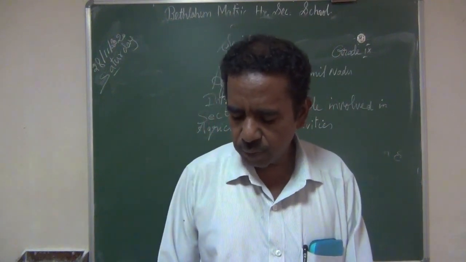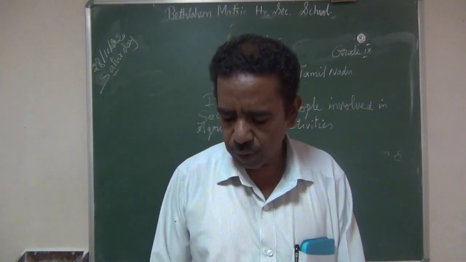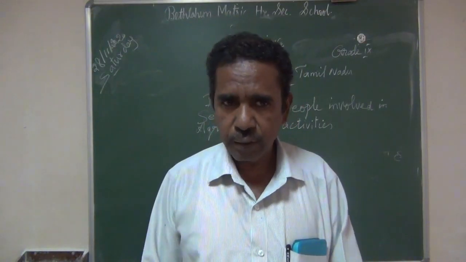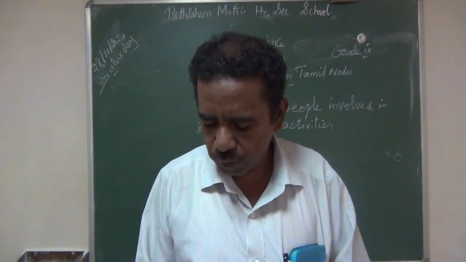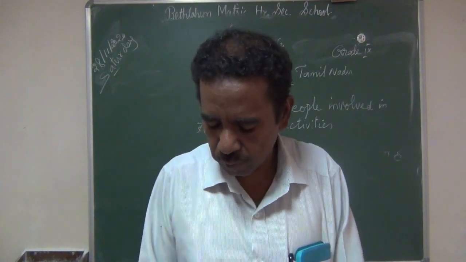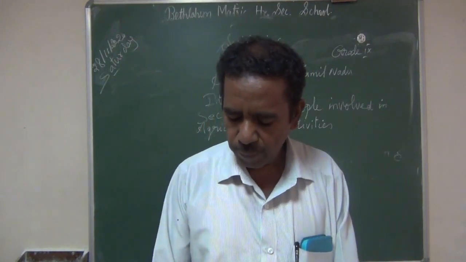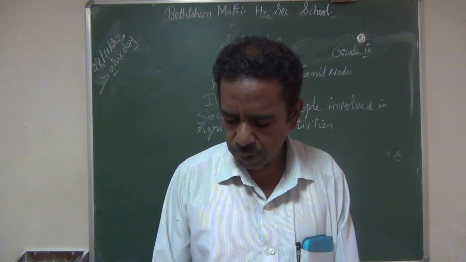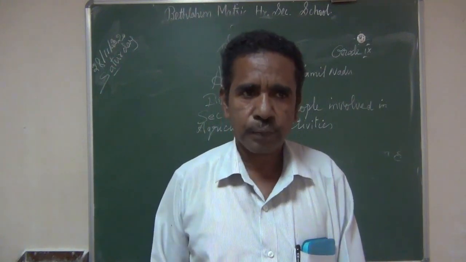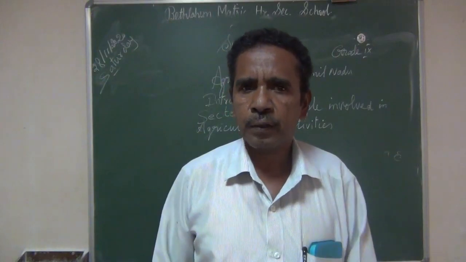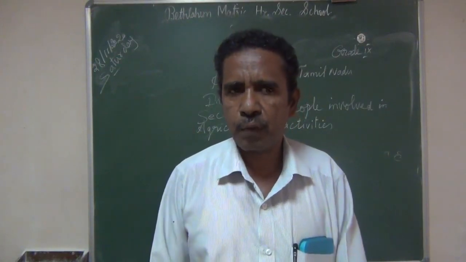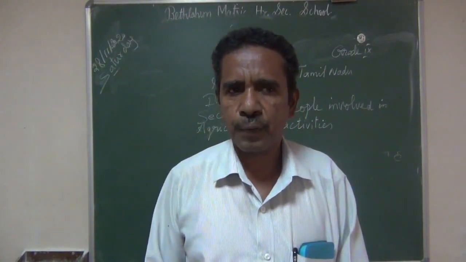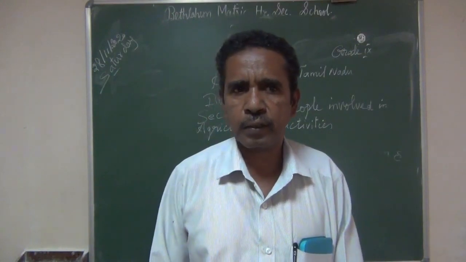Fill in the blanks. The major occupation of people in Tamilnadu is agriculture. You can see the spelling in the book. Agriculture is the answer. Tamilnadu receives rainfall mostly from the northeast monsoon. Most of the part of Tamil Nadu receives rainfall from the northeast monsoon.